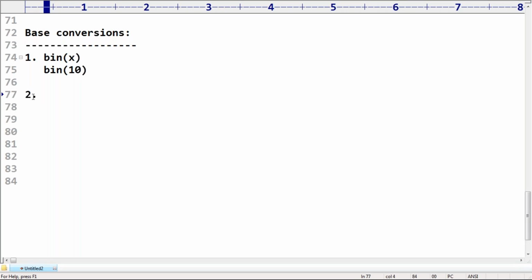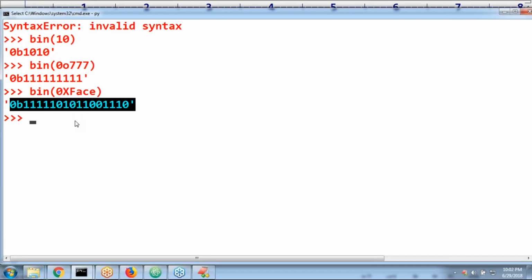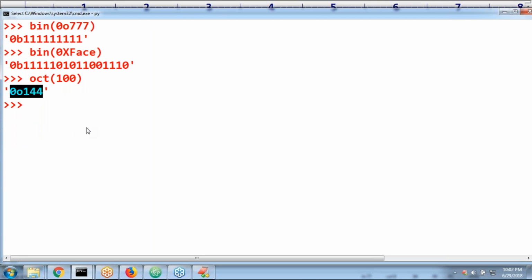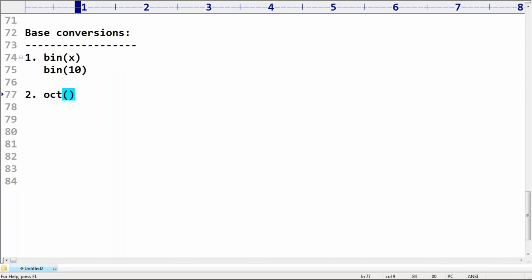Similarly, I have a binary, hexadecimal or decimal value and want to convert into octal. oct is the function name. Now observe, oct of 100, maybe we are going to get 144. What is that value? 144. Like this, we are going to get the value.